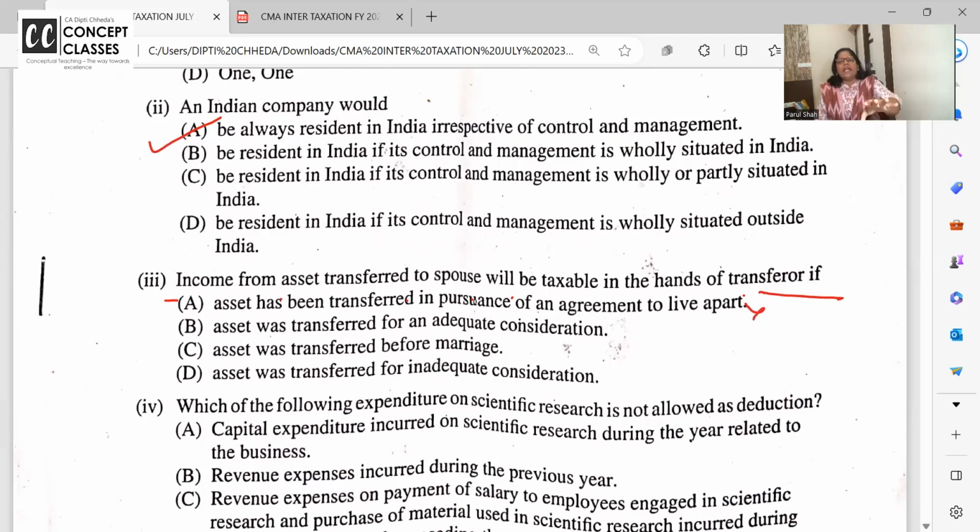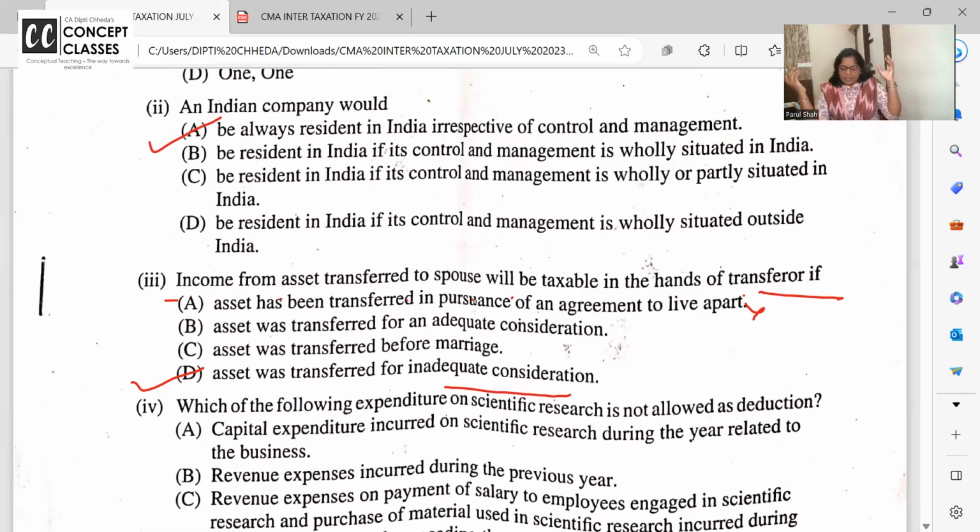No. If husband and wife got divorced and husband has transferred an asset to wife, a flat or a farm house, no, that income from that asset is not clubbed in the hands of husband because they are living apart. If asset is transferred for adequate consideration, husband is outrightly selling the asset to wife, no problem. Asset is transferred before marriage, clubbing rule does not apply. So the correct answer is asset was transferred for inadequate consideration.